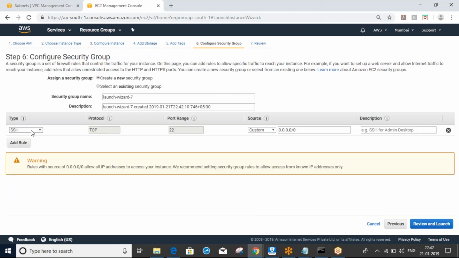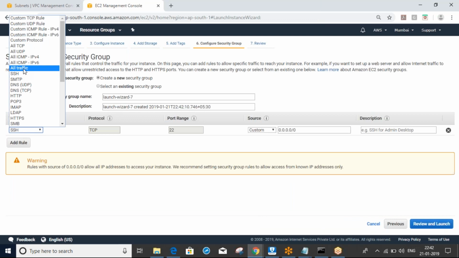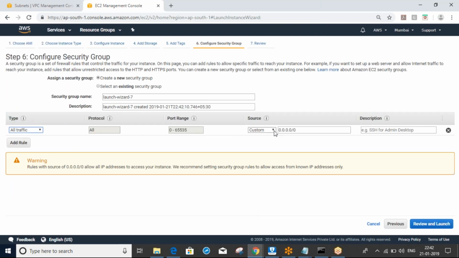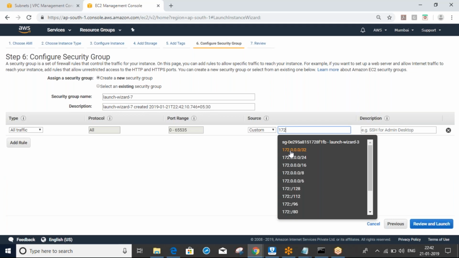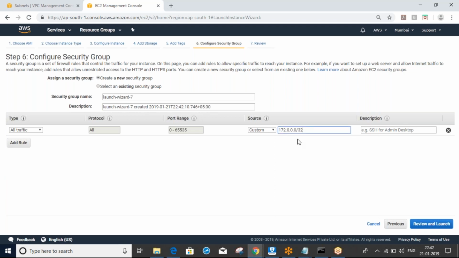Here I can define the firewalls. All traffic, source custom. If I mention your office network, only your network can log into this server, so no one else can access it. For example, if I mention 172 dot something, only this IP range can send traffic.